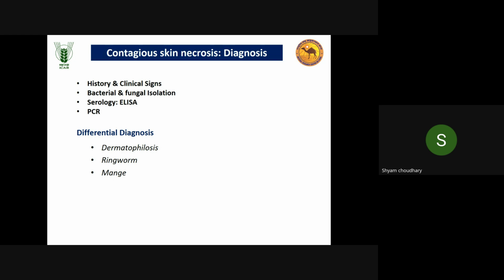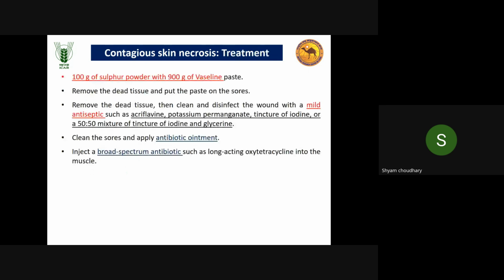That's why OIE is recommending this method: it is easy, cheaper, and its specificity and sensitivity are higher. So that method is recommended by OIE for diagnosis. Otherwise, the confirmatory test is isolation of the infectious agent. Then differential diagnosis with dermatophilosis, ringworm, and mange.